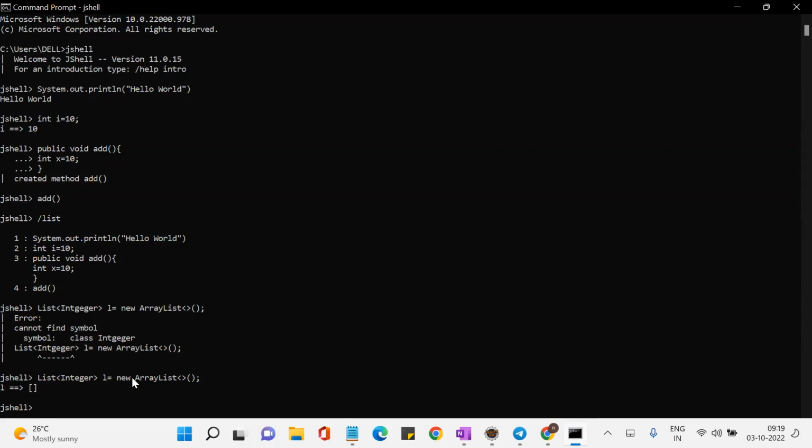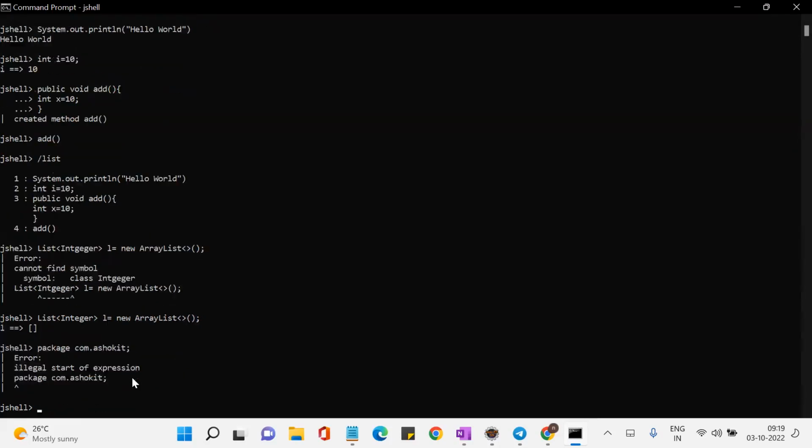Now, there is one statement that you cannot write in the JShell, called the package statement, com.ashokit. So this is how you can create a package, right? See, "illegal start of expression." That means one statement that you cannot write in the JShell is a package statement.